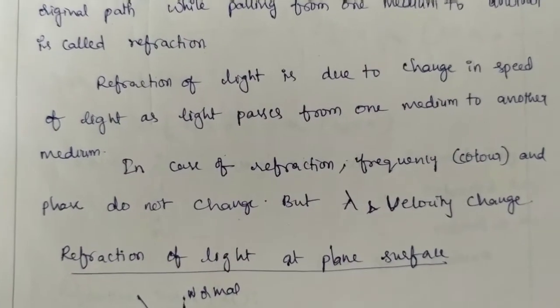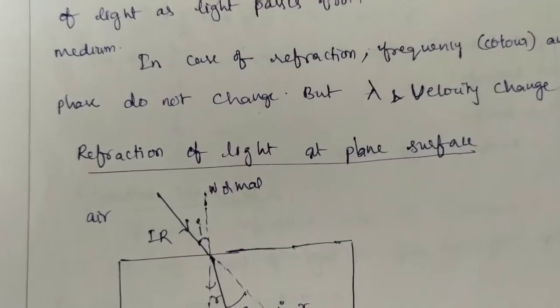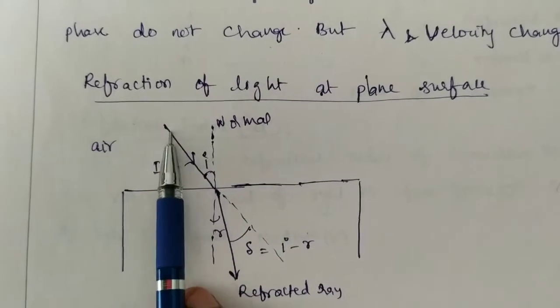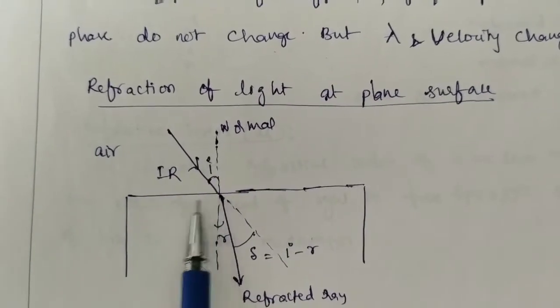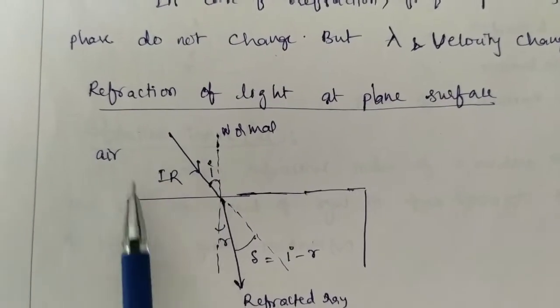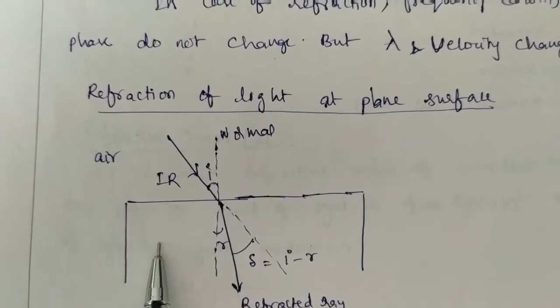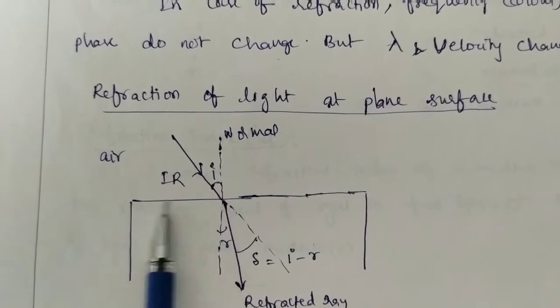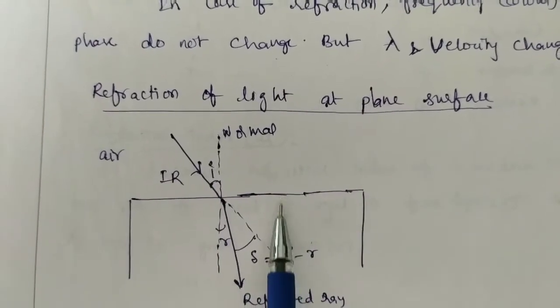Now see refraction of light at a plane surface. Here this is the incident ray. Here this is air and here it is some medium, it may be a glass slab. This is the boundary separating the air and glass slab.